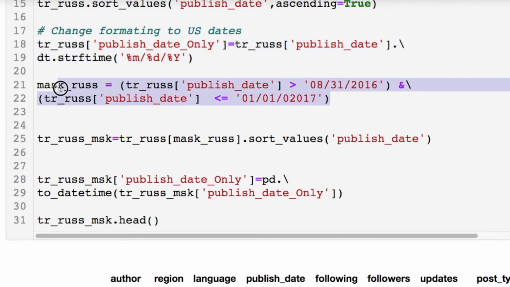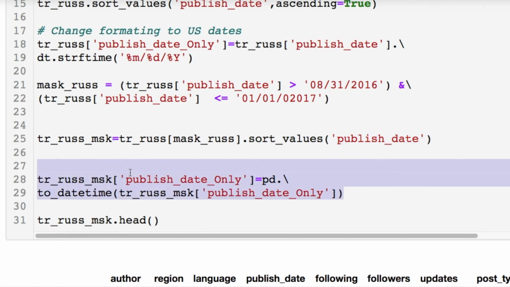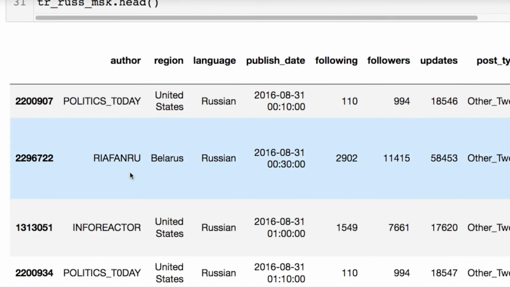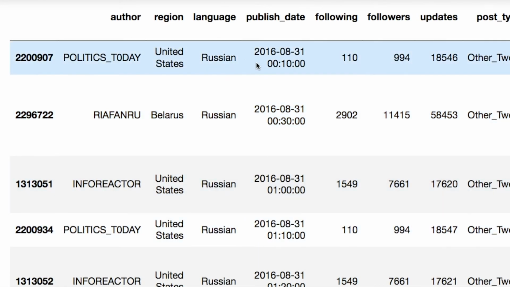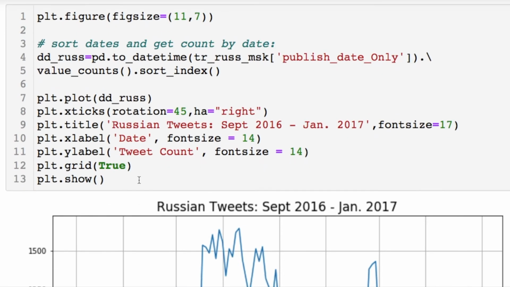I take out the same date range once again, and sort all of those. I take that date and convert it into a datetime instead of a string. And here's all of our Russian troll tweets. Then I do a plot with a cut and paste of the exact same code as above. I just changed the name here. So we're basically taking this column, published date only, which is the month, day, year, doing a value count for each occurrence of each date.